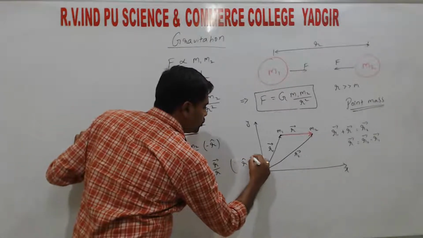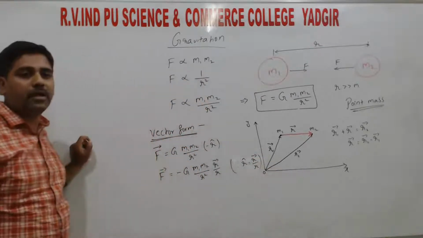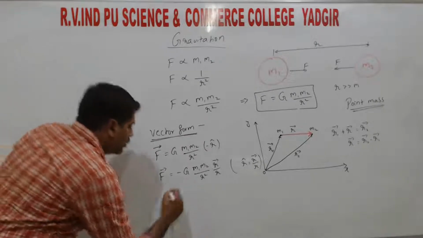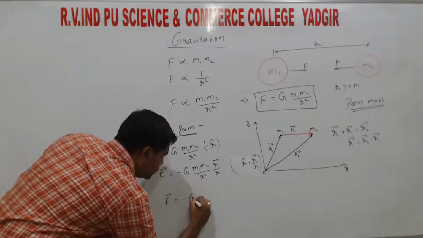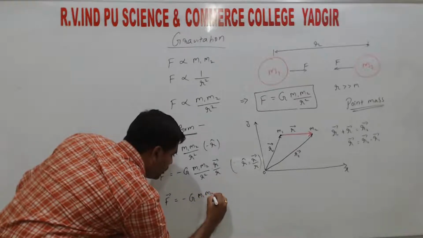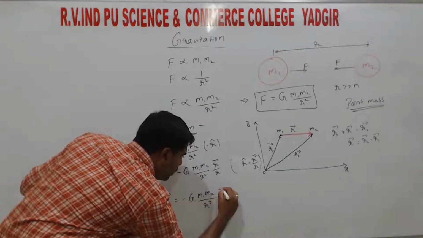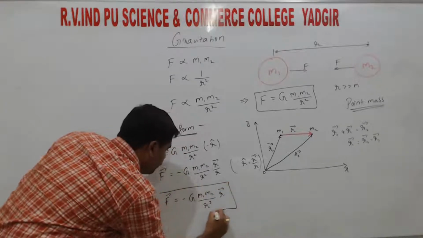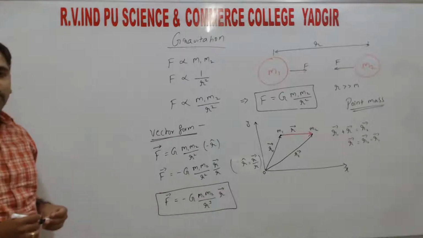R cap is equal to vector R by magnitude of vector R, right? So we get the final expression: minus G M1 M2 divided by R cube into vector R. So this is in the vector form, right?